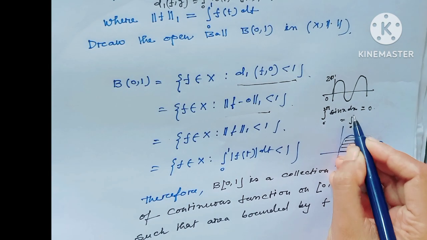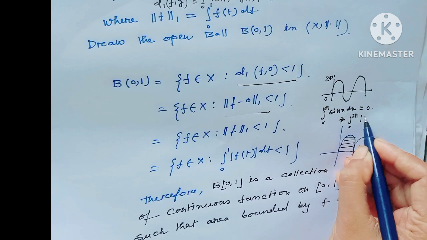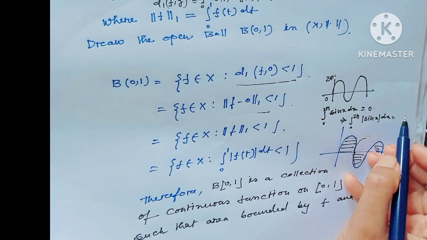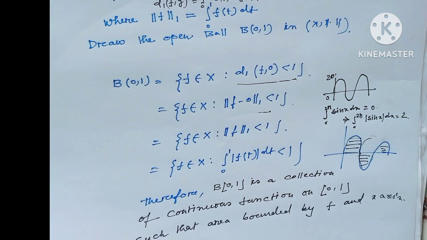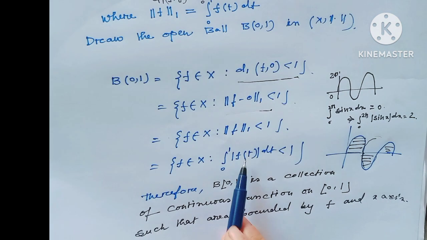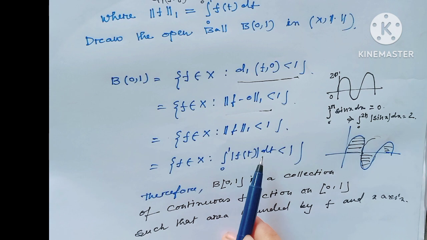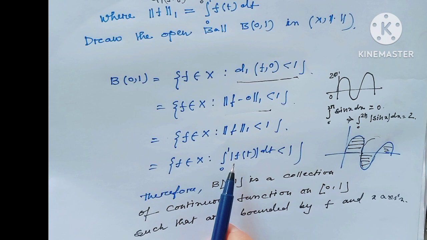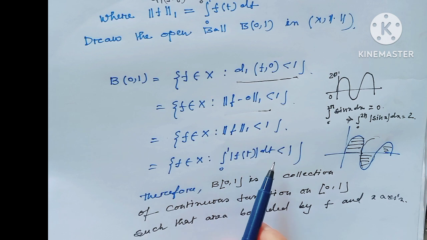But the integration from 0 to 2 pi of |sin x| dx, this value is 4. So mod means here only the positive part. So f is in X such that the integration from 0 to 1 of the modulus of f(t) dt is less than 1.